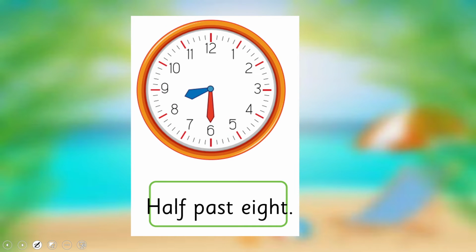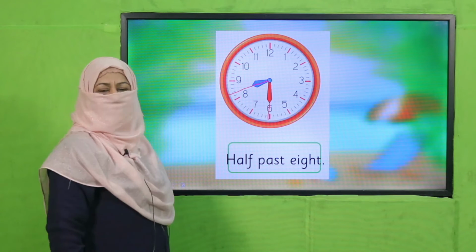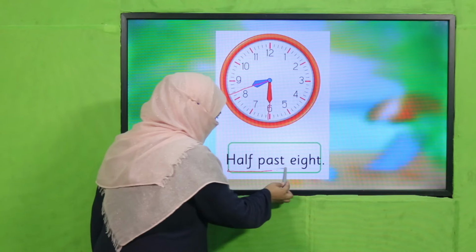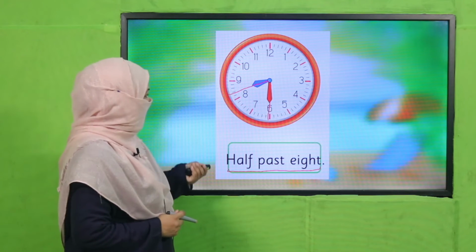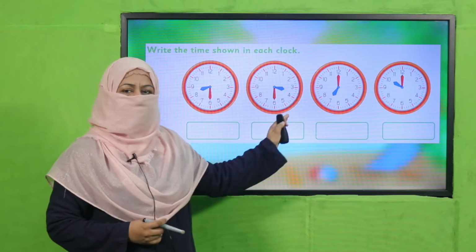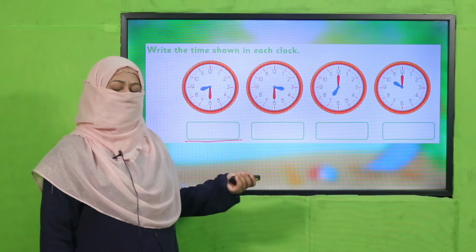So when we find it, where is the hours hand? It's near 8. And where is the minutes hand? It's at 6. So what does it mean? It's 8:30. So this is how you will write 8:30. Do you understand? So beta, all of you look at these clocks, find out the time and write the time over here. Pause the video, complete this task and then come back.